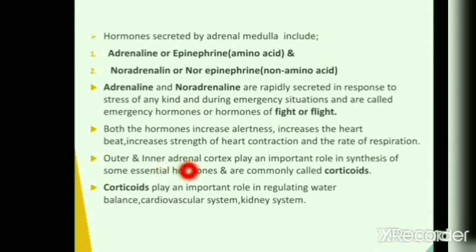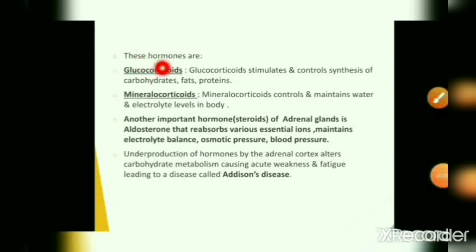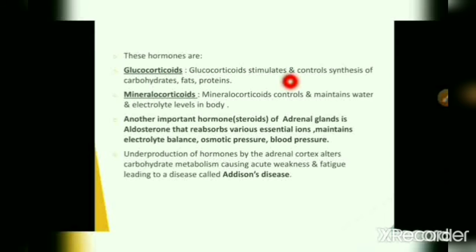Outer and inner adrenal cortex play a very important role in synthesis of some essential hormones, and they are commonly called corticoids. Corticoids play a very important role in regulating water balance, and in regulating and maintaining the cardiovascular system and kidney system in the body. These hormones include glucocorticoids, which control synthesis of carbohydrates, fats and proteins in the human body, while mineralocorticoids control and maintain water and electrolyte balance in the body.